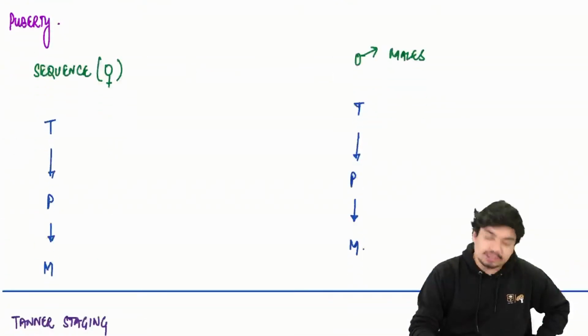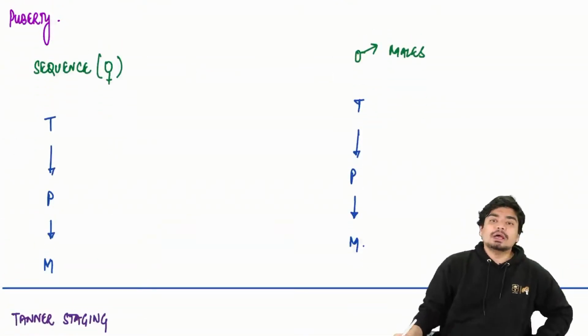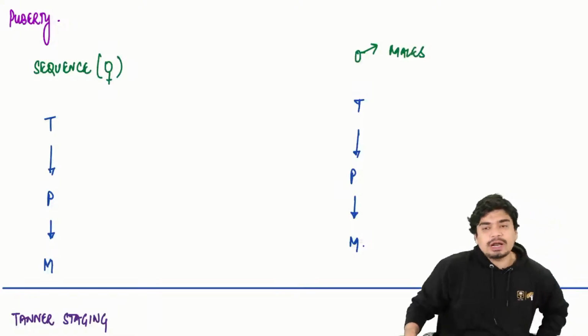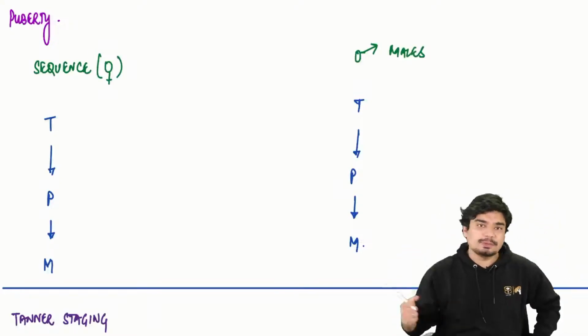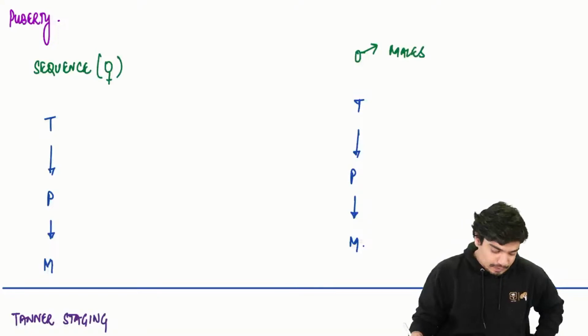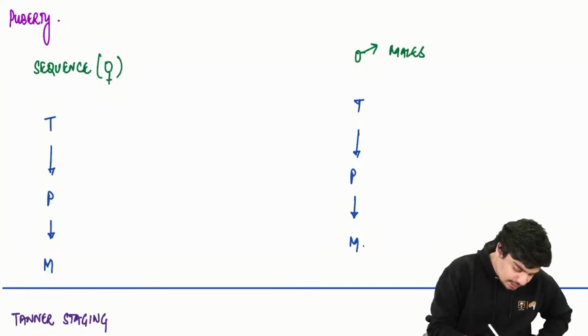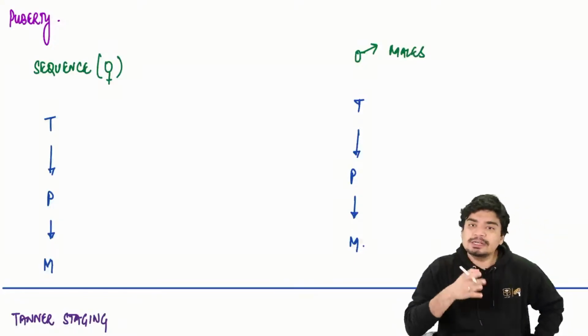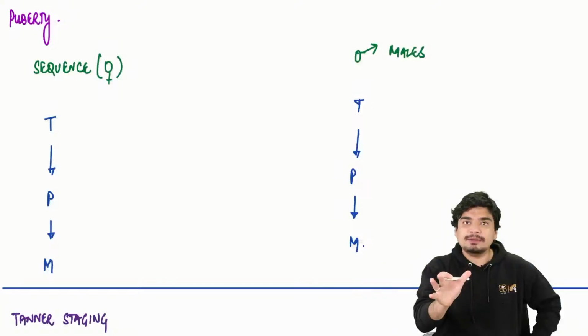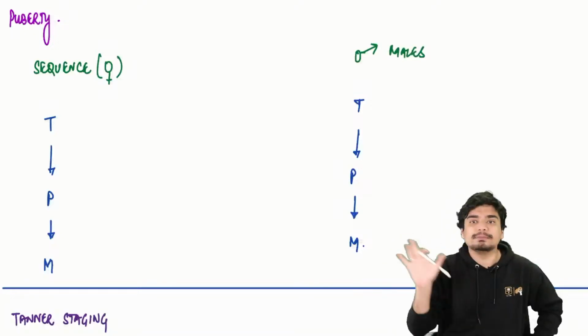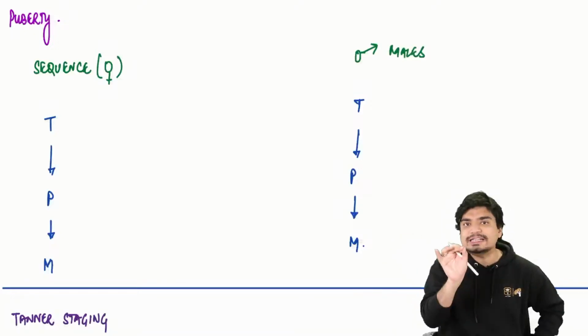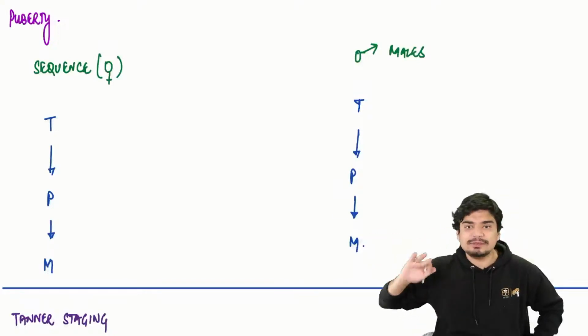Now coming to puberty. The sequence of puberty is very important, has been asked multiple times. The sequence of puberty, both in females and males, you can easily remember by the mnemonic TPM. This is the same as far as males and females are concerned.